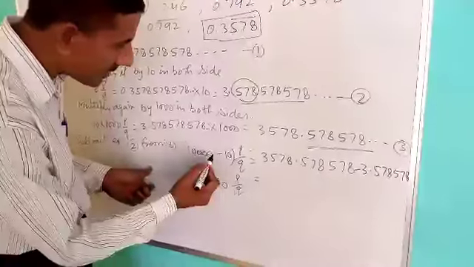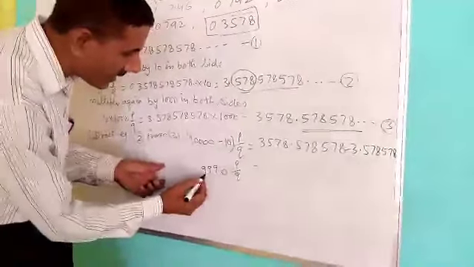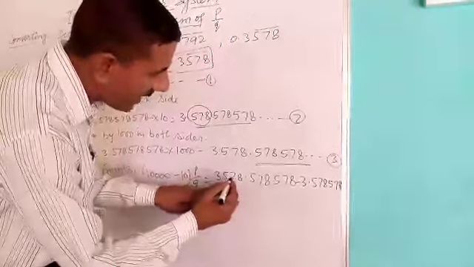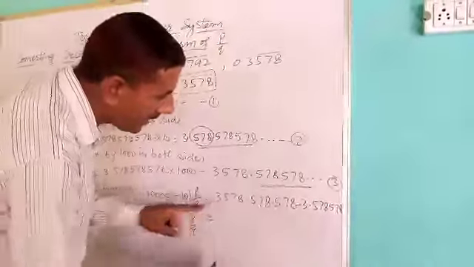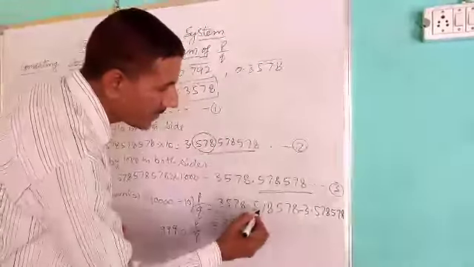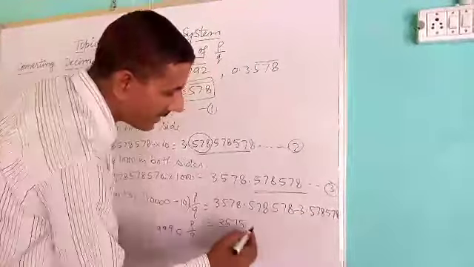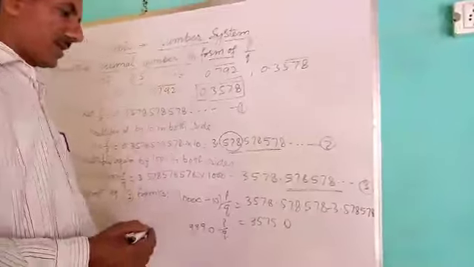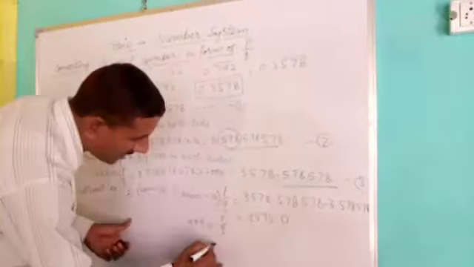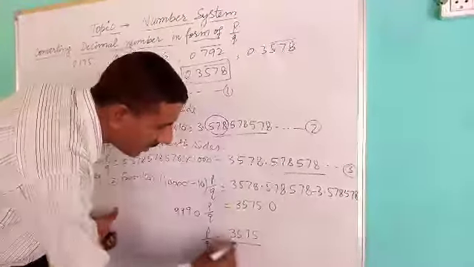When 10 is subtracted from 10,000, you get 9,990 P upon Q is equal to 3578 minus 3, which is 3575, since the decimal parts become 0 after subtracting both. You will get P upon Q is equal to 3575 upon 9990.